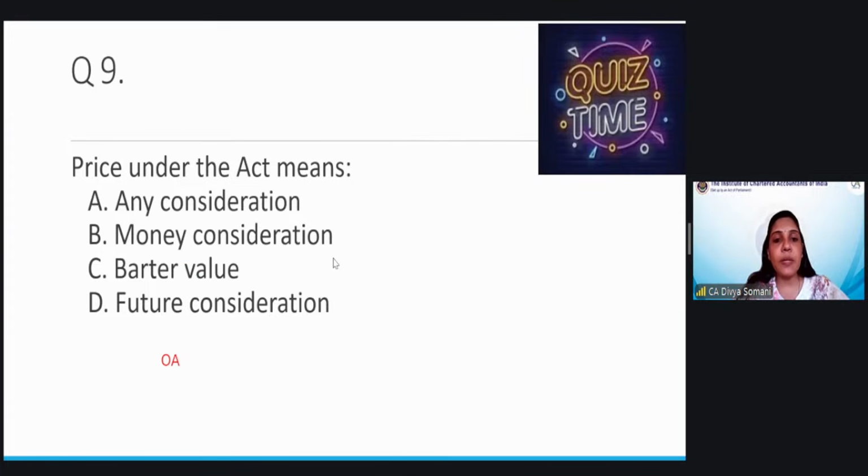Price under the Act means money consideration. That was quite easy for all of you to answer. And may I know the section number?